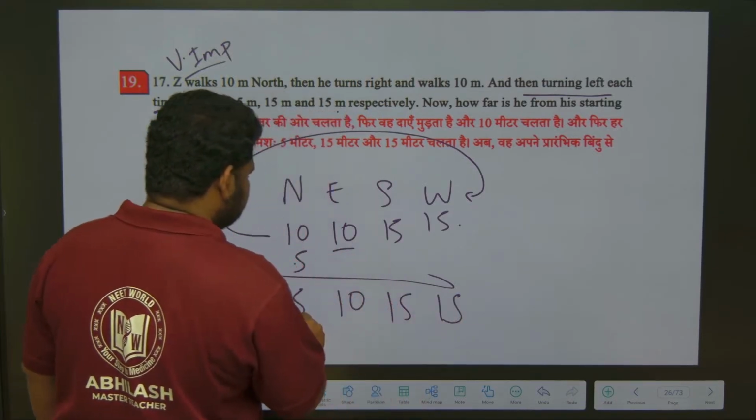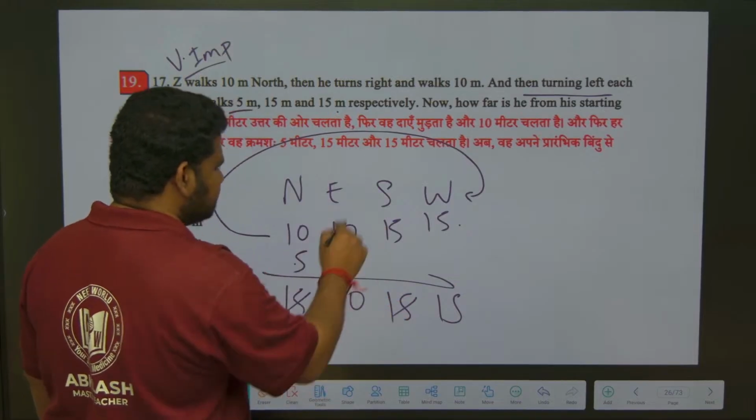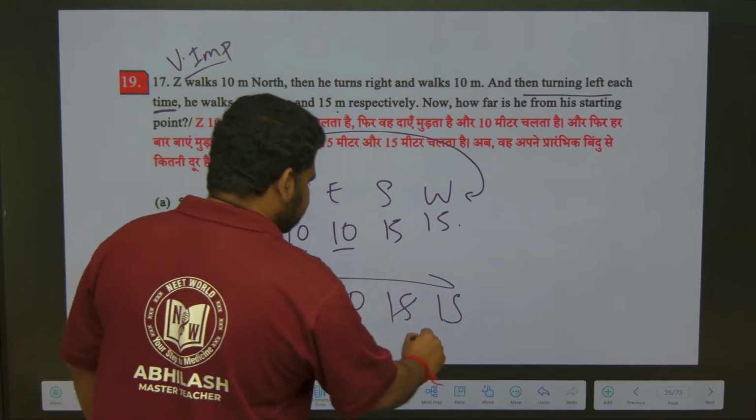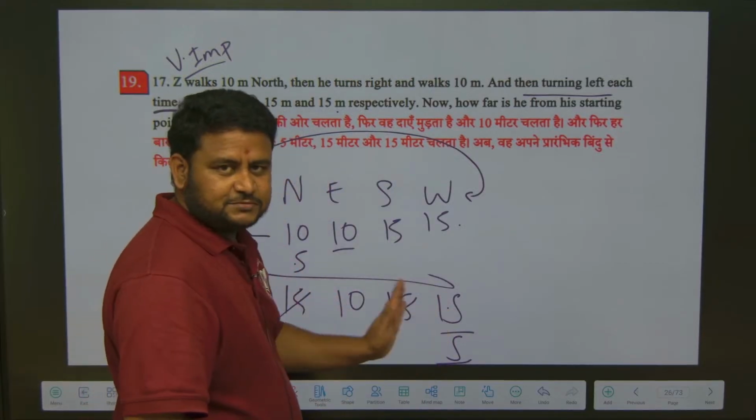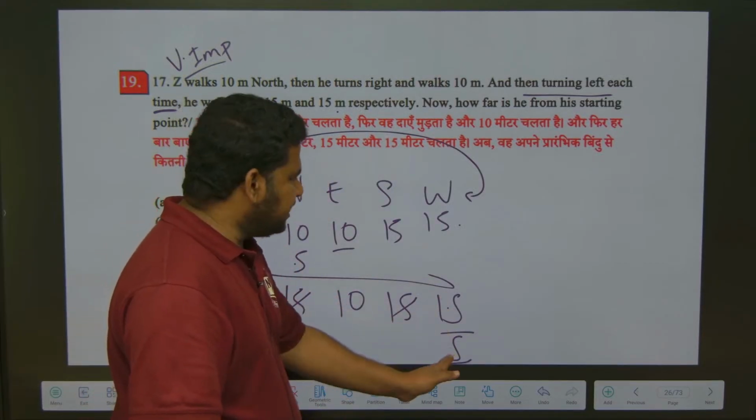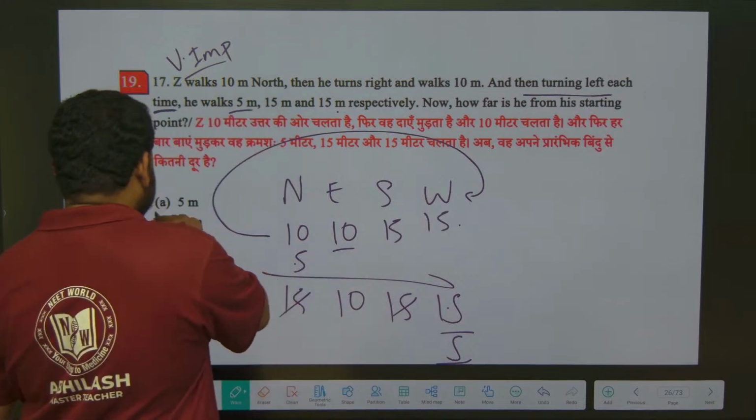Now what can I do? 15 and 15, I can cancel north and south. East and west, what is the difference? I will get it as 5. I should write it under west because west is the bigger number. 15 is bigger than 10. 15 minus 10 is 5. So it is 5 meter.